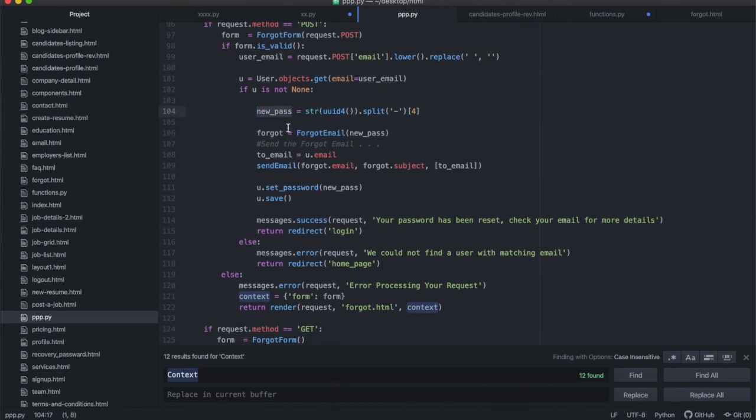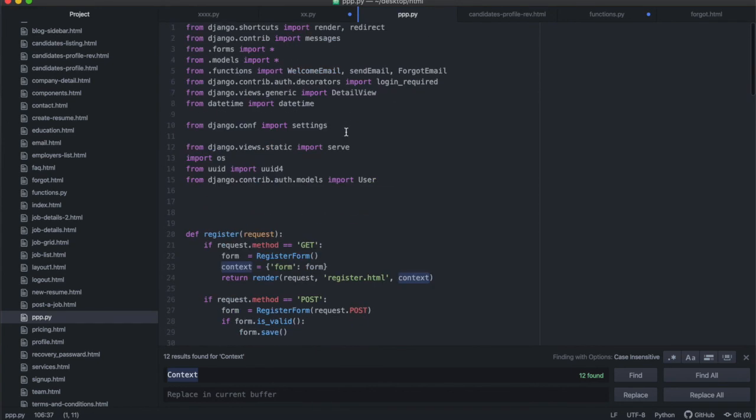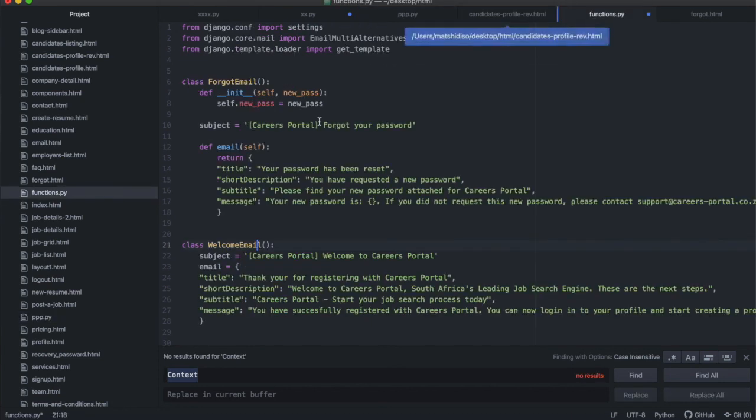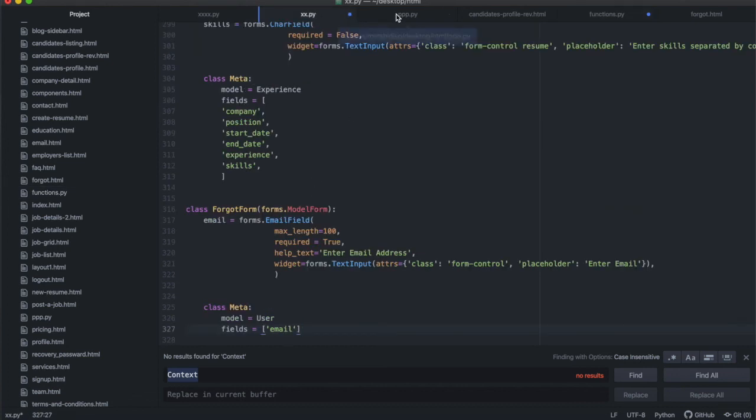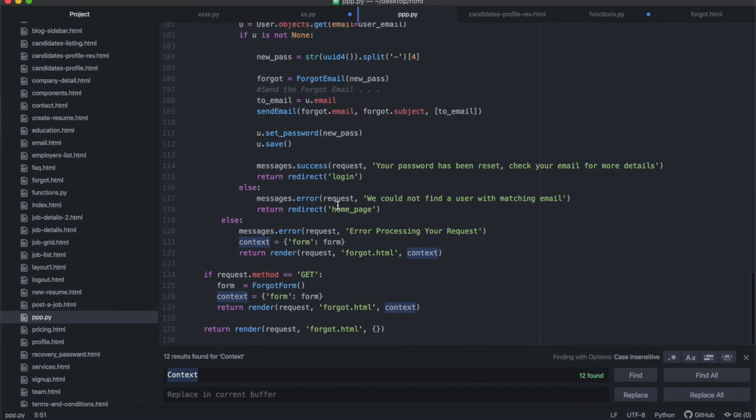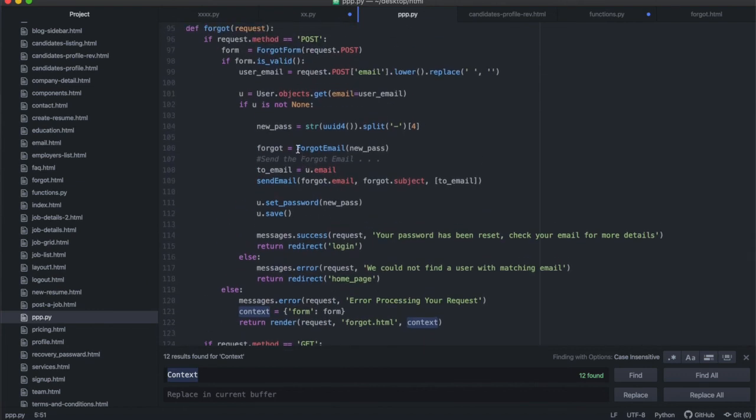Then we're going to call that forgot email class. This forgot email class is the class over there that we're calling from this function forgot email. And remember, it has an initiation function that we need to give the new password when we initiate this class. So basically, with classes, that's how you initiate them. You call them as they are, and if they've got any variables that you need to input when you initiate, you input them like that, and then you have this forgot that you can work with and call any function that exists inside of this class.